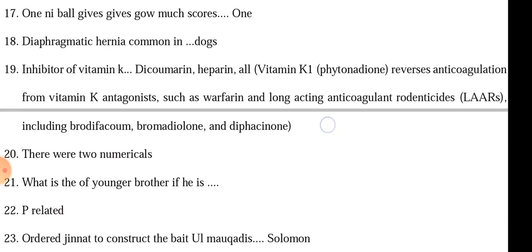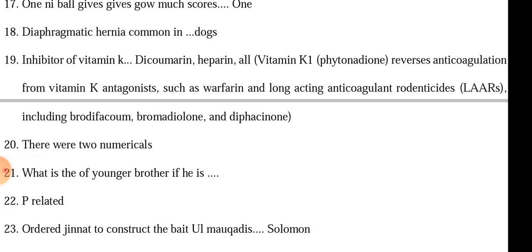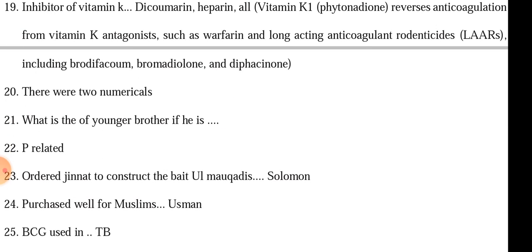The other question was from FSc mathematics, intermediate mathematics. It was a difficult question related to P. And another question was about the jinn constructing a building. I do not know whether it was Baitul Muqaddas or another building, but we had to tell the name of the prophet.